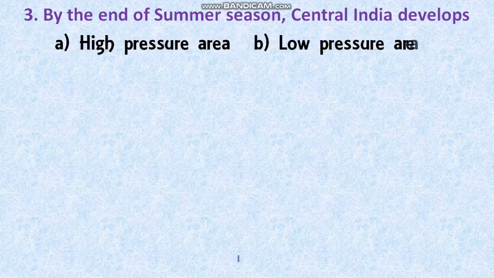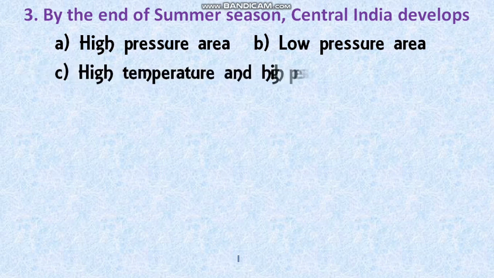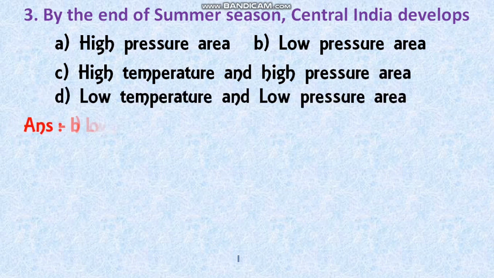Now let's move on to the next question. The third question is, by the end of summer season, central India develops. Okay, what does it develop? Option A, high pressure area. Option B, low pressure area. Option C, high temperature and high pressure area. Option D, low temperature and low pressure area. So by the end of the summer season, central India develops what? Here they given the four options. You have any guess?